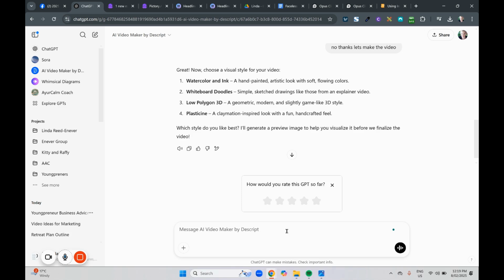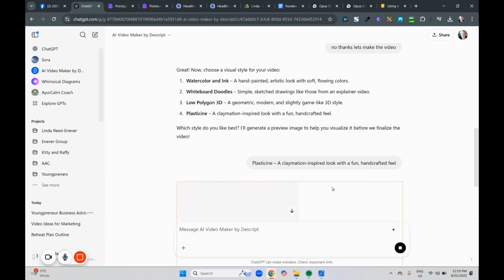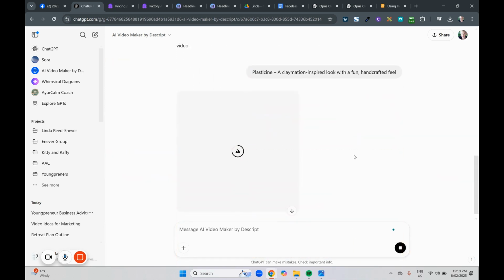They've got watercolor and ink. They've got whiteboard doodles. They've got plasticine, which is the claymation one that we were doing yesterday. You've got low polygon 3D. And because we want to keep the consistency in here, and I just tend to be a pain like this, I want to make sure that we've got the right things in here. We're going to copy the text of the style we want, so we make sure we give the prompt the right details. But we could pretty much say plasticine and it will work. Okay, we're going to click off that so you can actually see what's coming up.